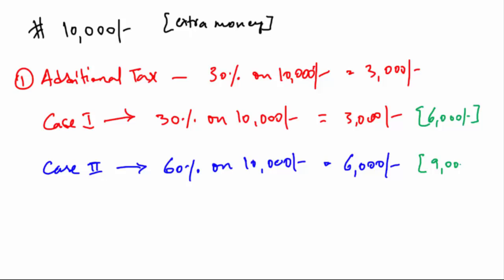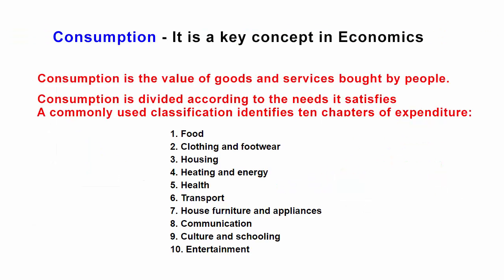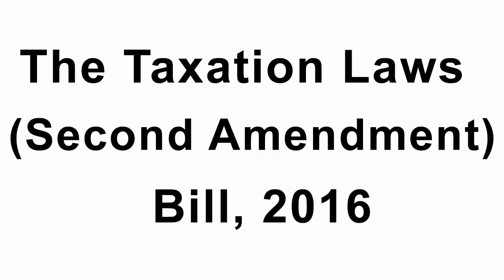One of the reasons that the government has come up with such a complex tax structure is because in a country like India, where there is no fixed price for commodities, price is dictated by market demand and other factors, and it keeps fluctuating. Therefore, it gets very difficult to keep track of consumption and its value. So to deal with this problem, the government says you sell and earn however much you want to. We are going to take away this much of your income in the form of tax. And that forms the underlying statement behind the Income Tax Amendment Bill 2016.